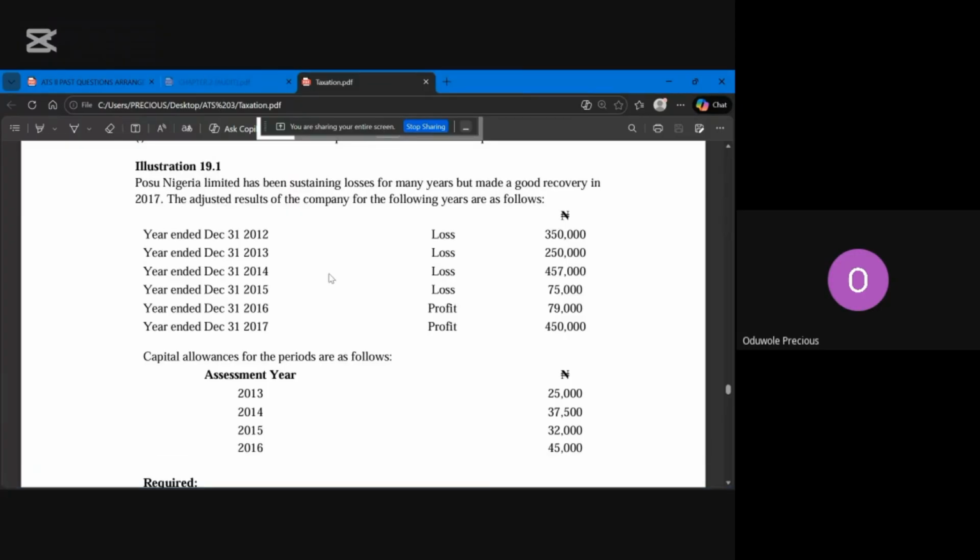They said Pursue Nigeria Limited has been sustaining losses for many years, but made a good recovery in 2017. The adjusted results of the company for the following years are as follows. So you have all these years. And for those that were in class when we were doing basis of assessment, you will know what this one is about.